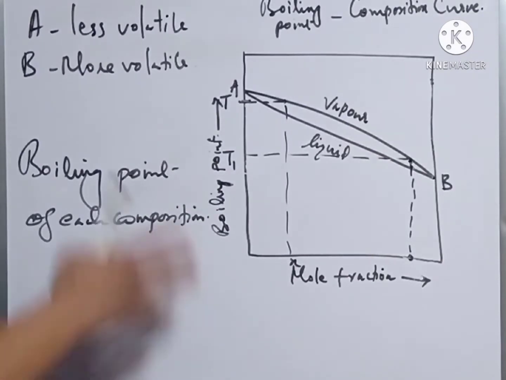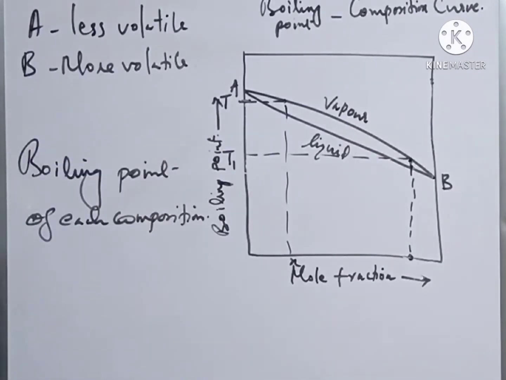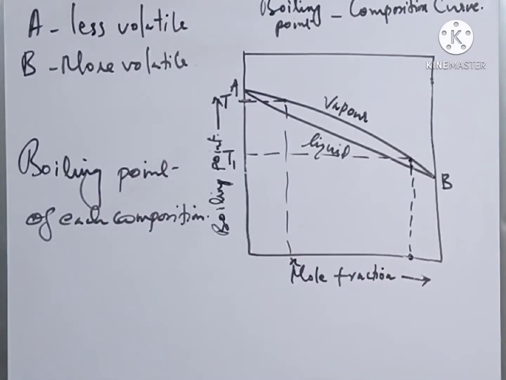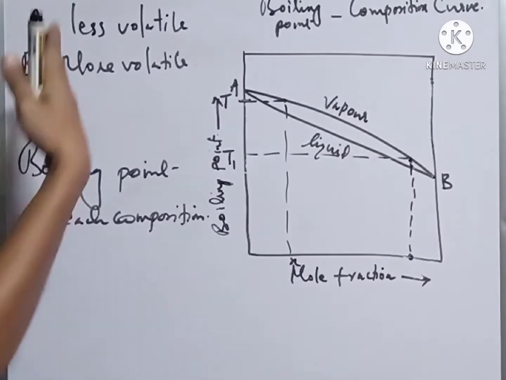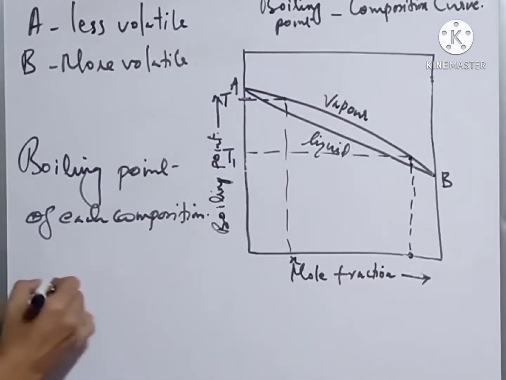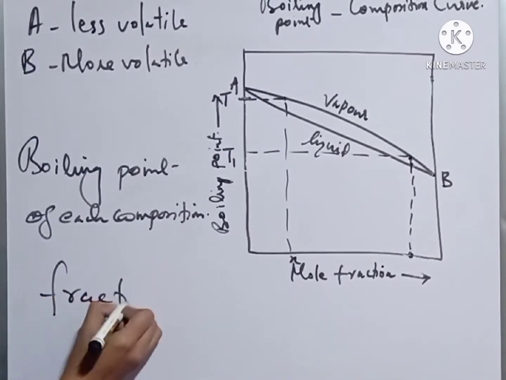By this method, we can calculate the boiling point of all the compositions of this binary liquid. Okay, so how can we separate pure A and B from the binary mixture? The answer is fractional distillation.